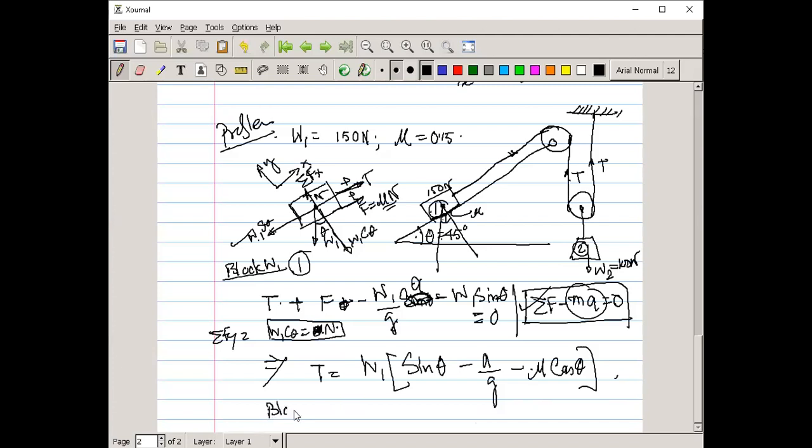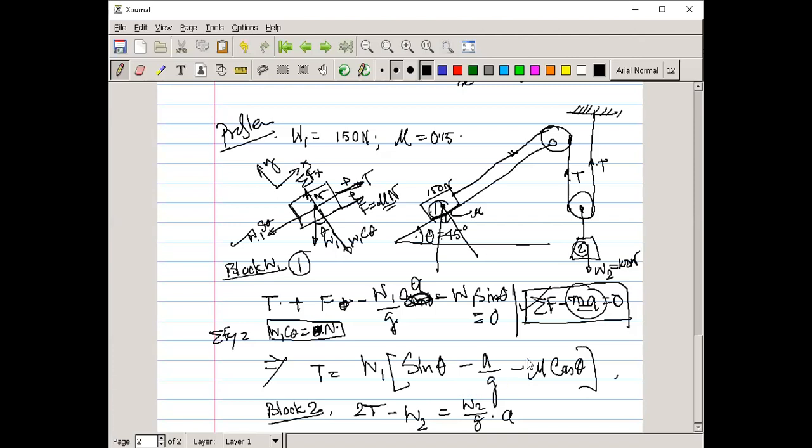Now block 2. Both sides have tension, so we can write 2T, and the downward weight W2, which equals mass into acceleration. The mass is W2 by g into acceleration A dash.